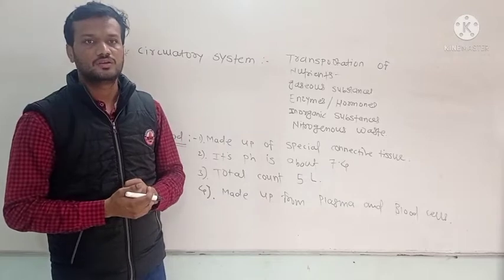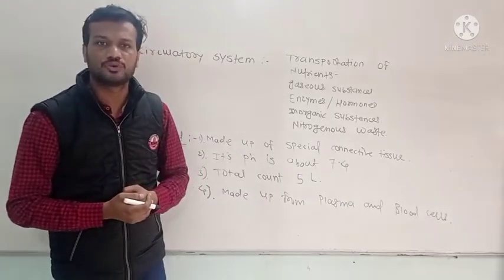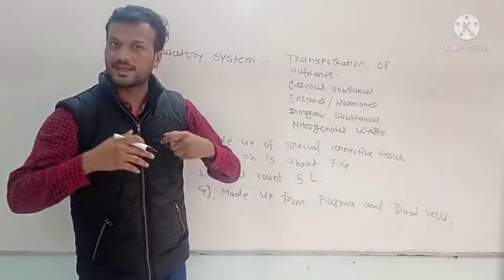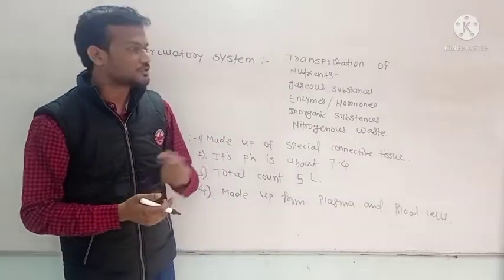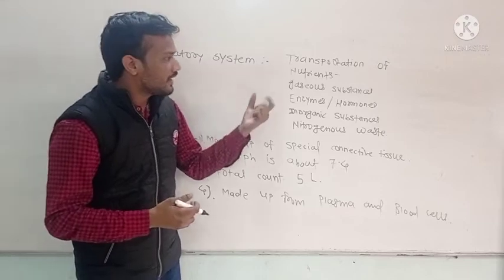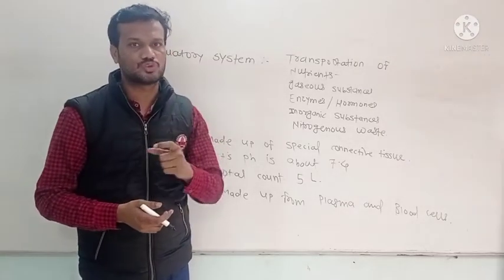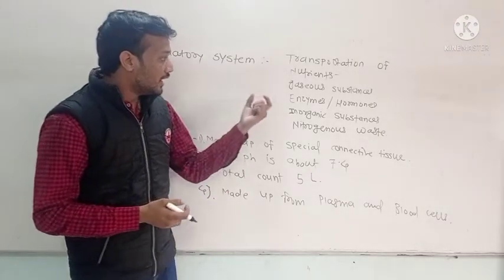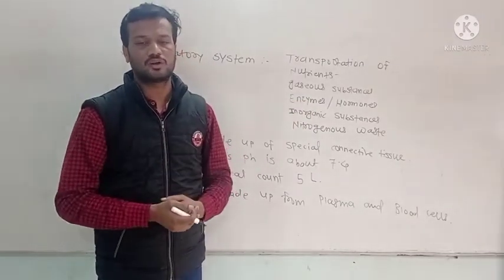through blood. So we know that different kinds of nutrients, like glucose and amino acids, are transported with the help of mainly the circulatory system, as are gaseous substances like O2 and CO2. Enzymes and hormones play an important role in our body.